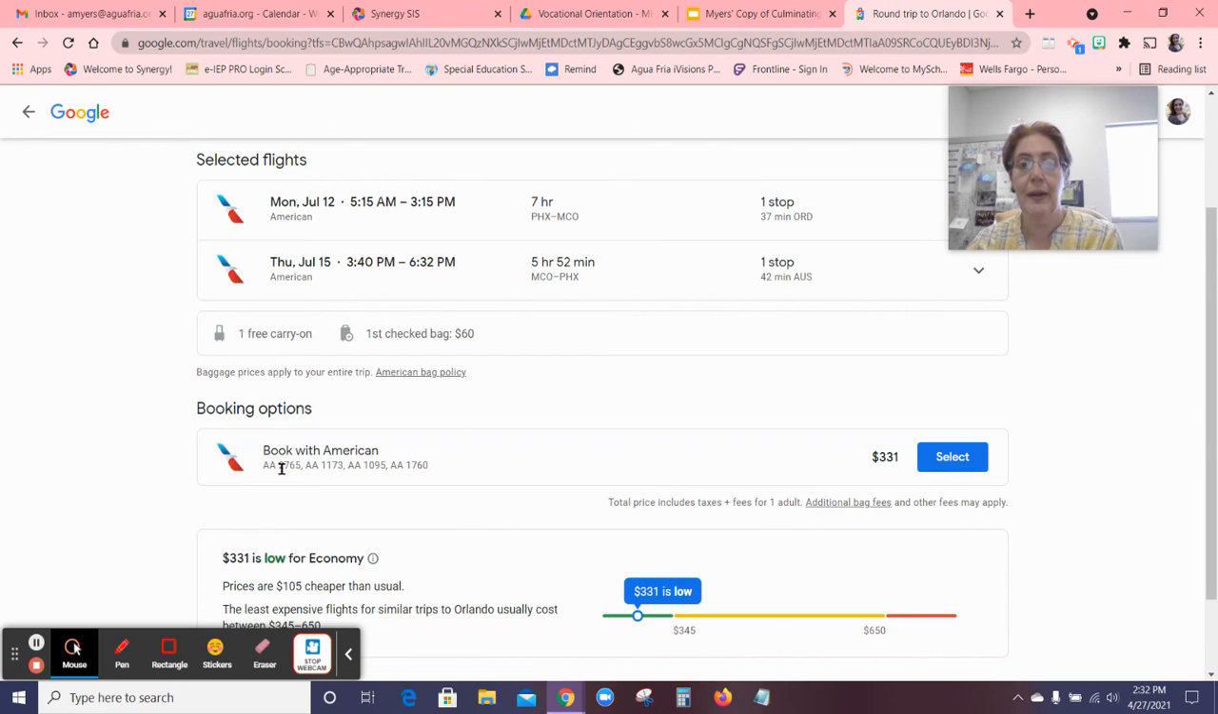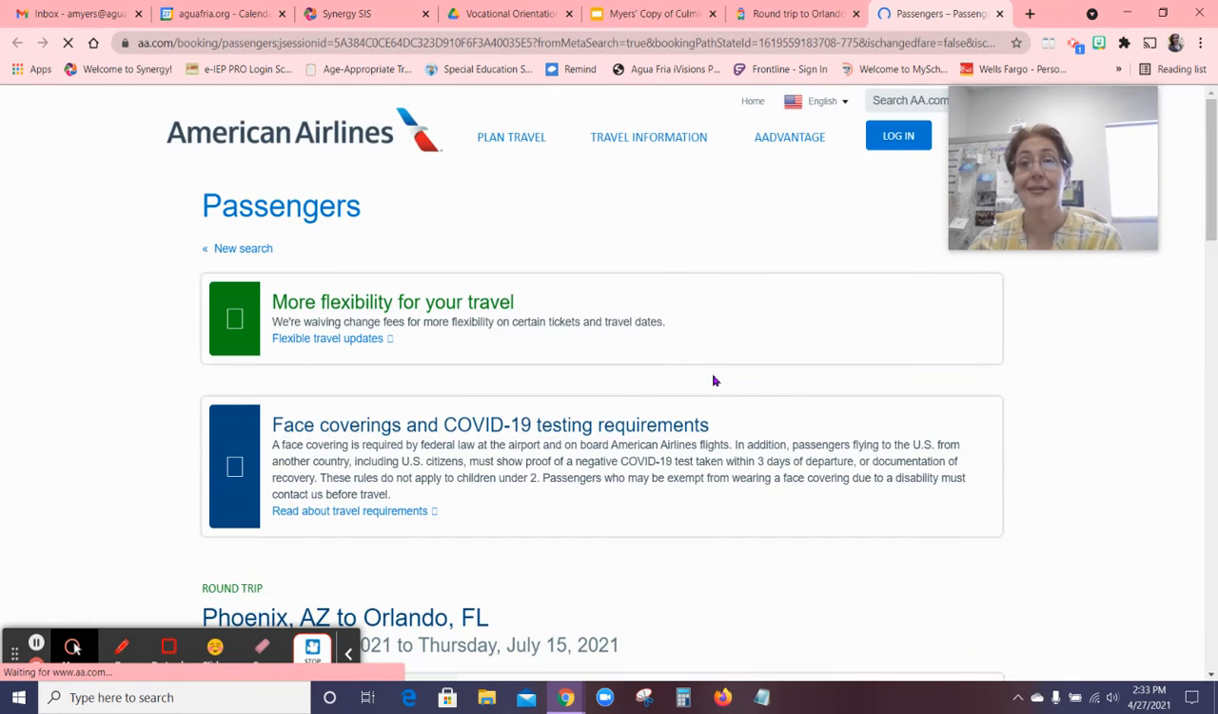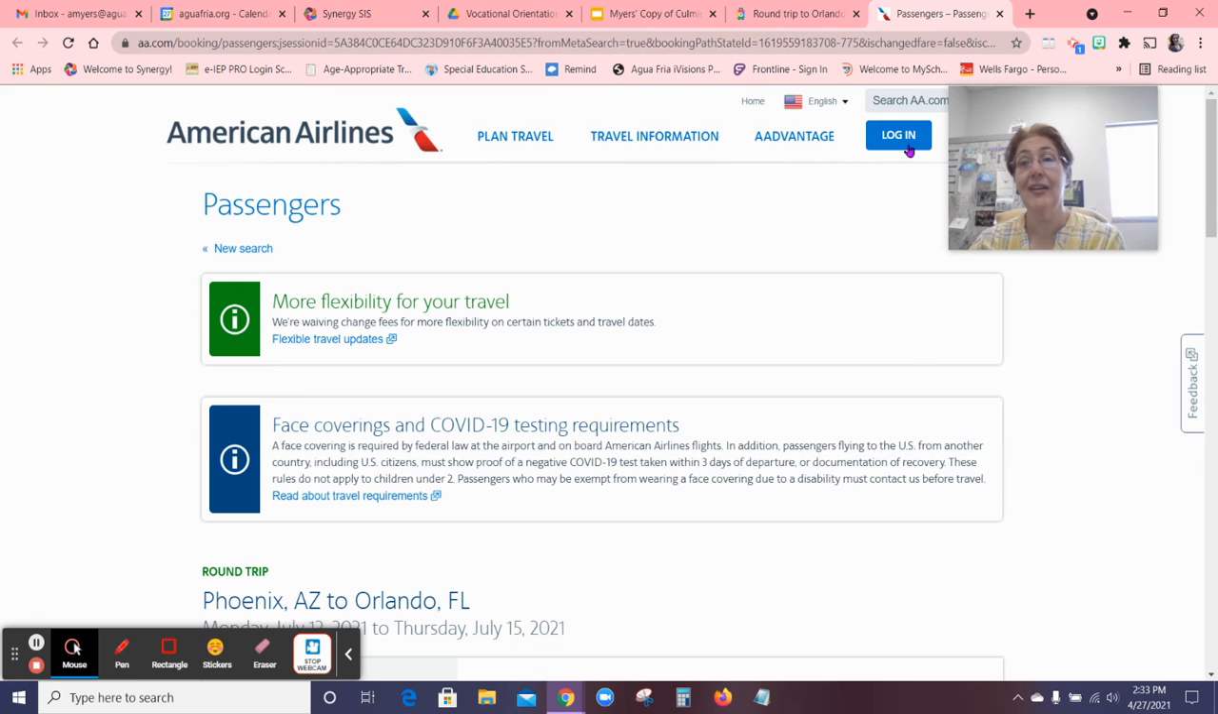I'm going to book with American Airlines. This is book with American, so I'm going to click on select, and it's going to take me right to the American Airlines website. Now I actually have a login, but I'm not going to use it so I don't confuse you. You can go right to the website; you don't have to go through Google.